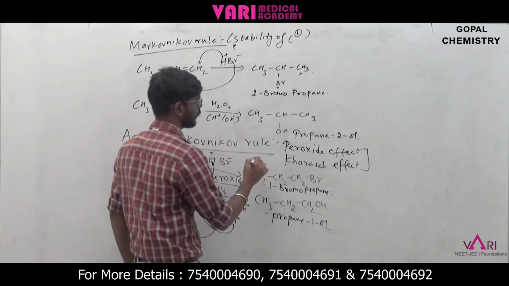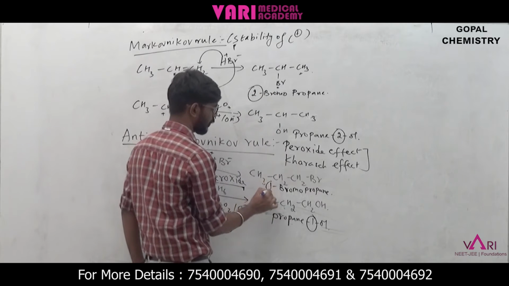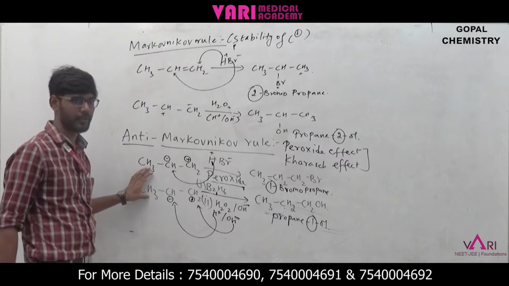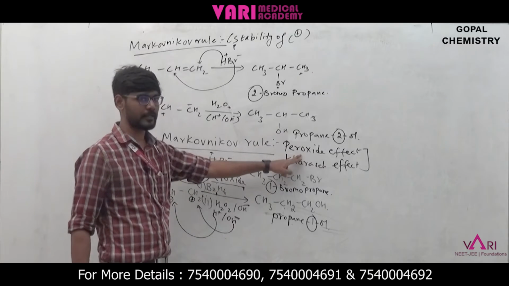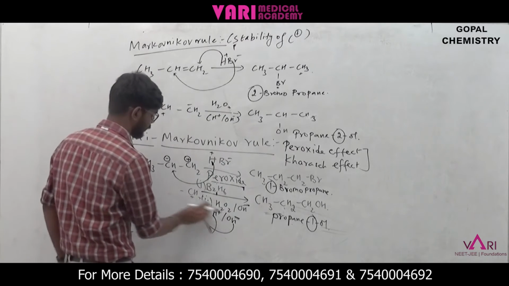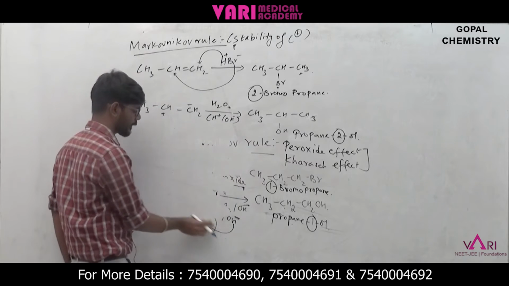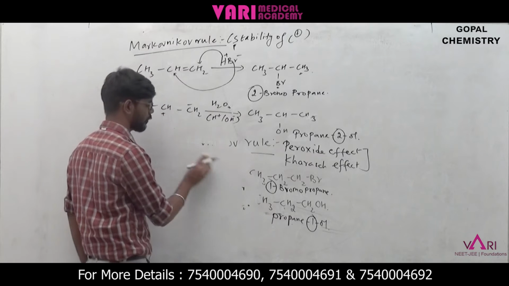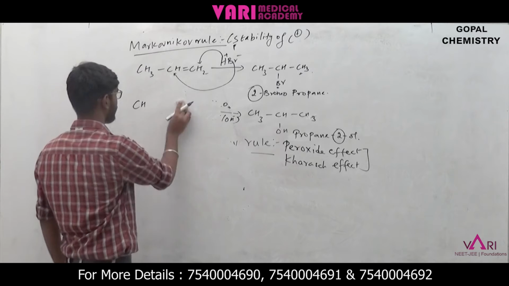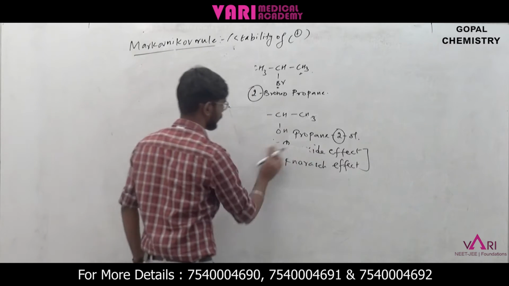Here we have 2-ol, here we have 1-ol, here 2-bromopropane, here 1-bromopropane. So the difference is this is Markovnikov rule and this one is anti-Markovnikov rule. In other words, we can call this the peroxide effect and Kharasch effect. We have plenty of examples we are going to deal with. This is just a simple explanation for these reactions. We have many things to work out, then only you will get the correct answer for these questions.